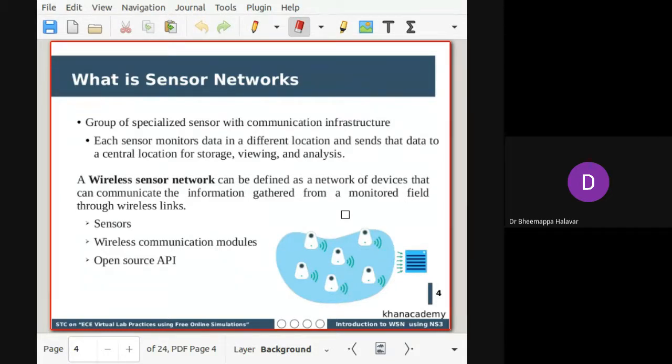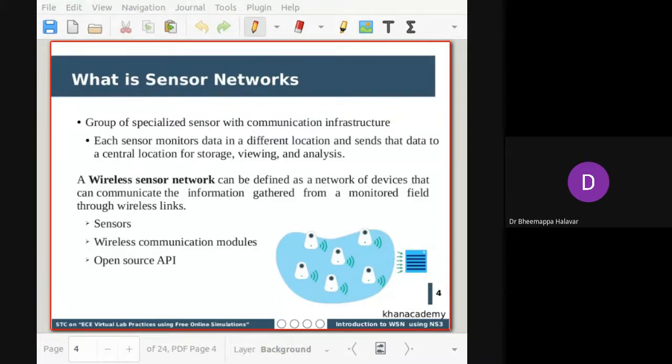Wireless sensor nodes are deployed, and they are transmitting information to the base station. In this diagram, so that you can see. Next, this is just an introduction about what a wireless sensor network is. Next, what is the working process of a sensor network?